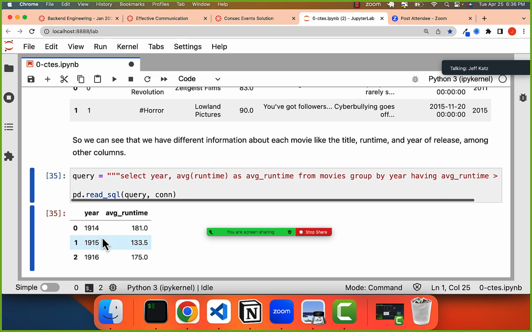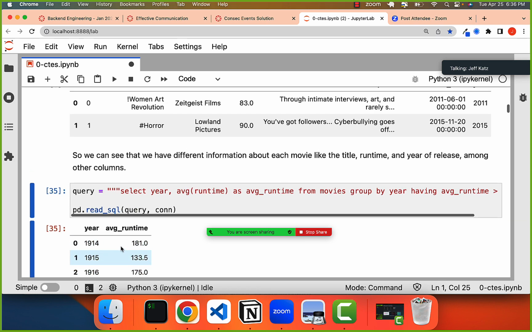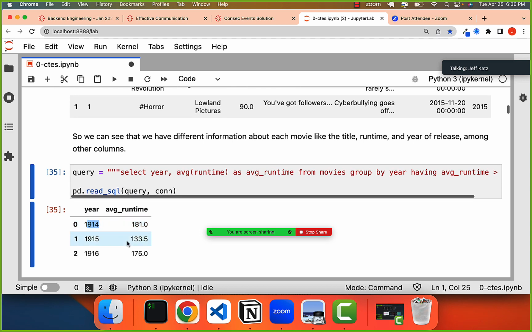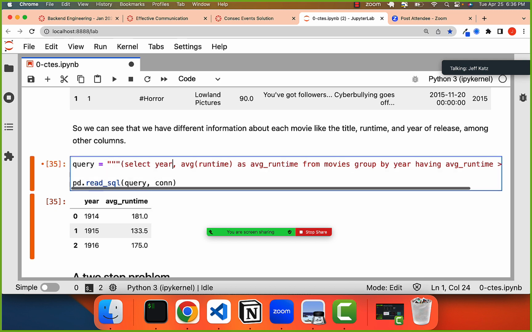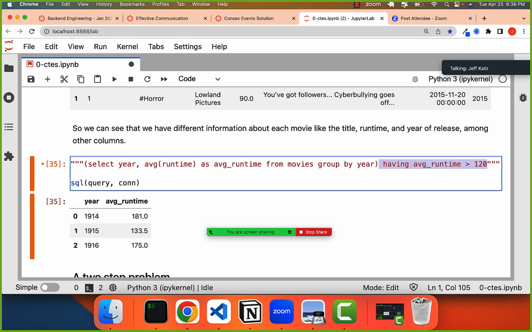Okay, so we can see it seems like back in the olden days, they were fond of longer movies. Here the average was like 180, but this also might be a smaller data set. So okay, we can do this aggregate obviously with having. We probably could do it with a subquery as well. Like we could do the group by year here, right?